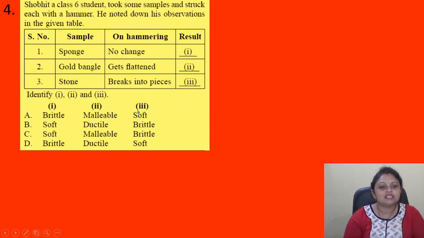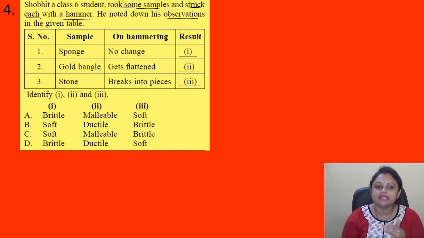A class 6 student took some samples and struck each with a hammer. He noted down his observations in the given table. So the samples are: sample sponge on hammering, no change. Sample gold bangle on hammering, gets flattened, and stone breaks into pieces. Identify 1, 2 and 3. So we have to find out what observation he noted.